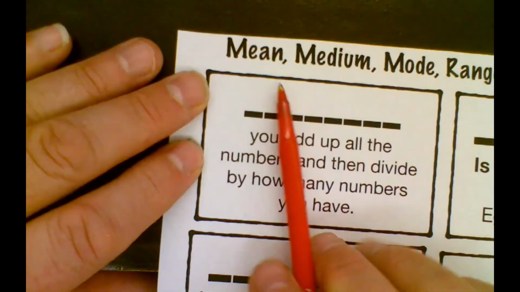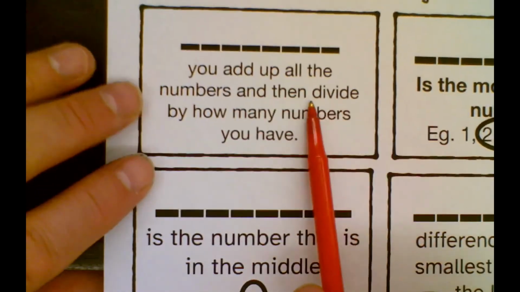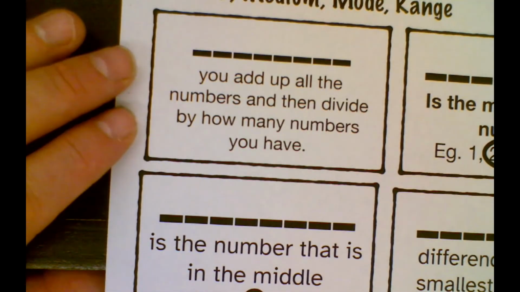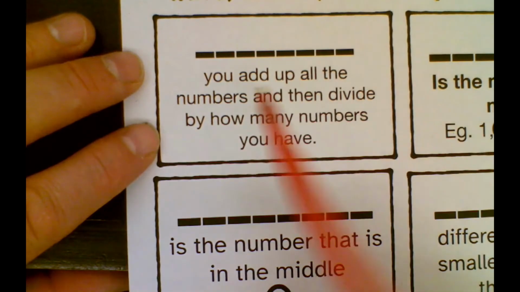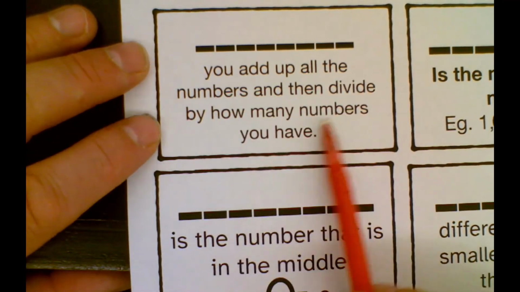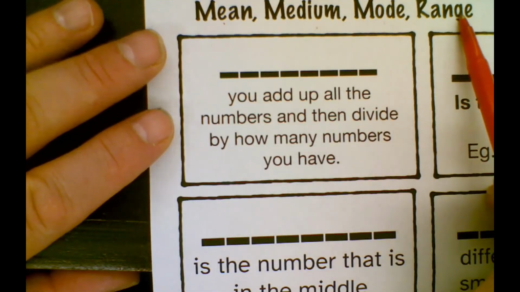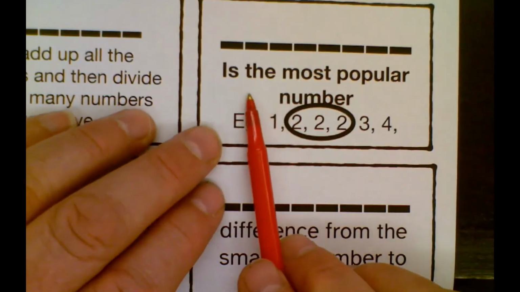Let's move along. Here is mean, median, mode, and range. I've got some statements, and you have to figure out which word goes in there. If you add up all the numbers and then divide by how many numbers you have, is that mean, median, mode, or range? I'm going to leave that one alone. I'm going to go over here to one of the easier ones.